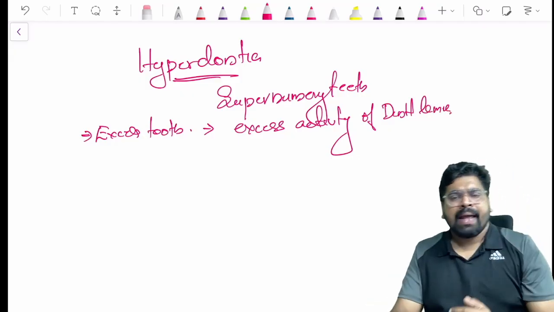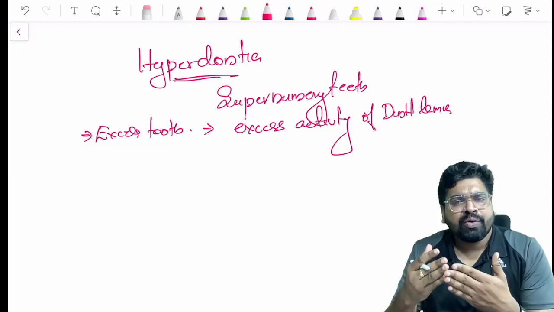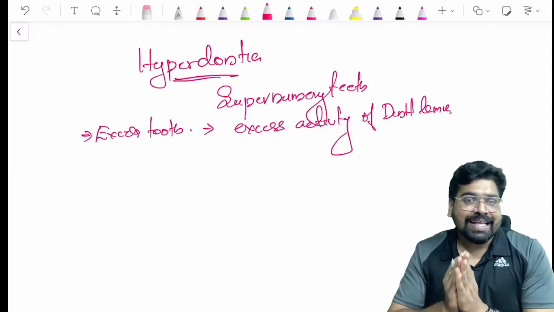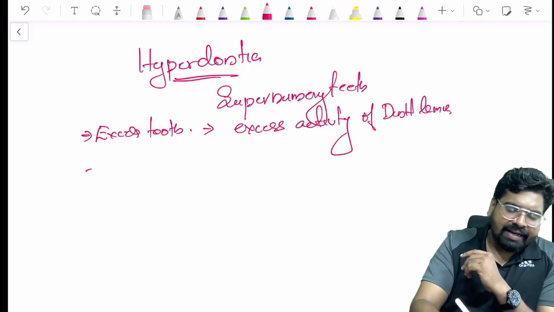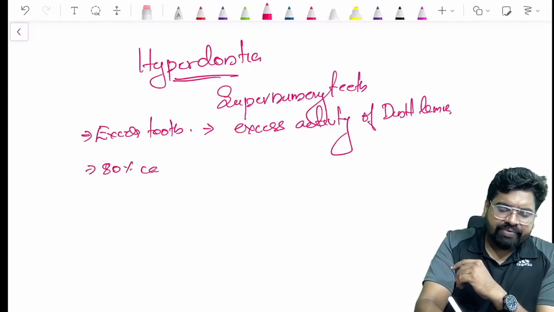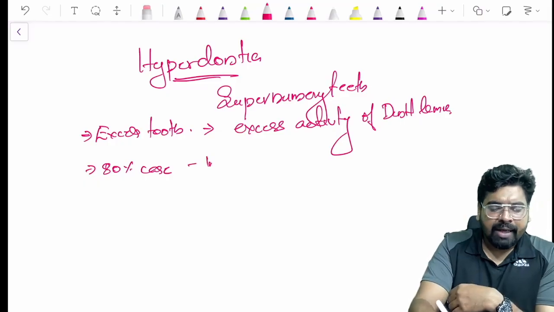And this hyperdontia most commonly occurs in the maxilla. In 80% of cases, we have hyperdontia in the maxilla.